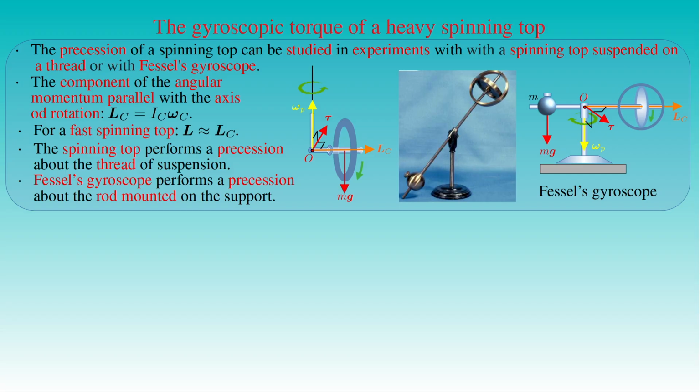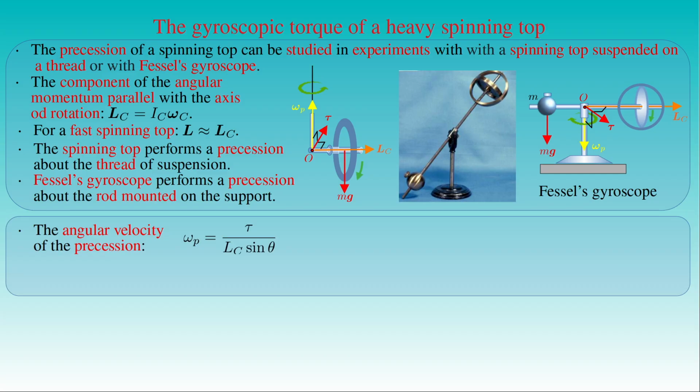We already determined the angular velocity of the precession omega_p of the spinning top, and found that it is equal to the magnitude of the torque tau over the product of the component of the angular momentum L parallel with the axis of symmetry C and the sine of the half angle theta of the cone of precession. As a result, the magnitude of the torque tau produced by the gravitational force acting on the spinning top or the weight attached to the gyroscope can be written as omega_p times L_C times sine theta. The right-hand side of this equation has the magnitudes of the vectors omega_p and L_C, and the half angle theta is the angle between the two vectors, which is a right angle since the cone of precession is reduced to a horizontal plane in these experiments.